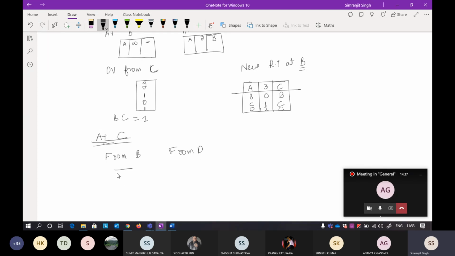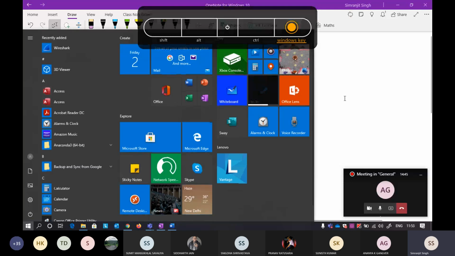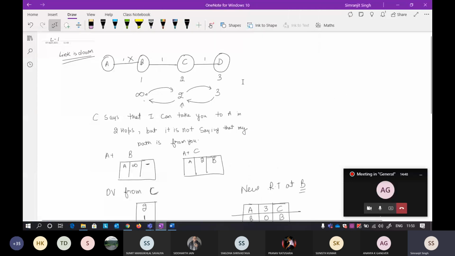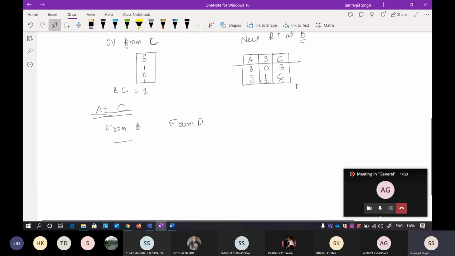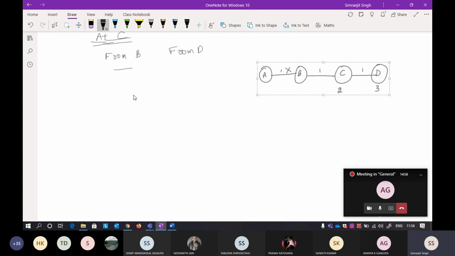Okay, so what I do is I can just copy and paste this diagram over here. Now from B, you write the distance vector here. From D, you write the distance vector again. Now, what is the distance vector here? It will be from B to A. B to A is infinity. B to B is 0. B to C is 1. And B to D is 2.